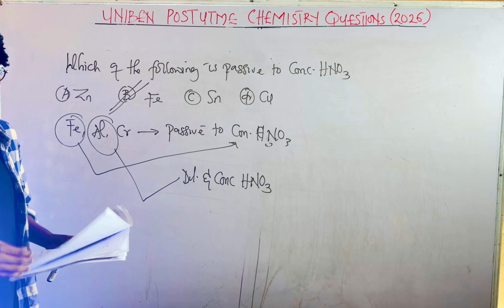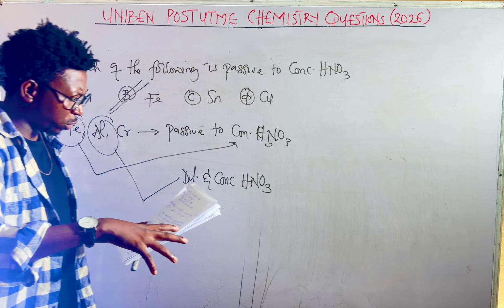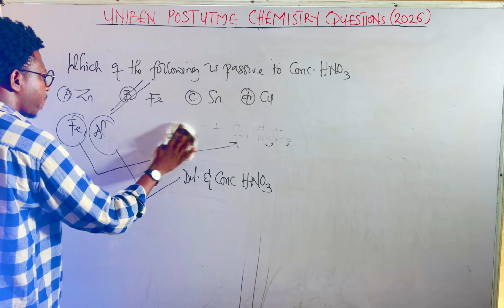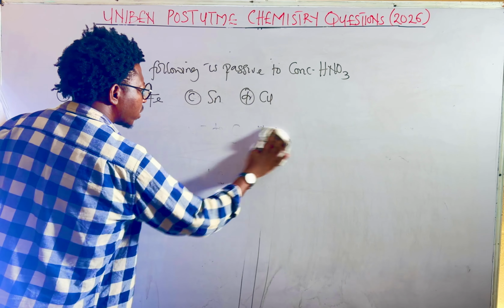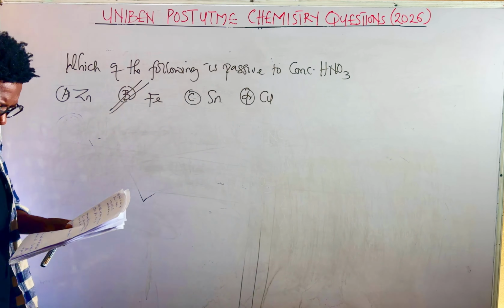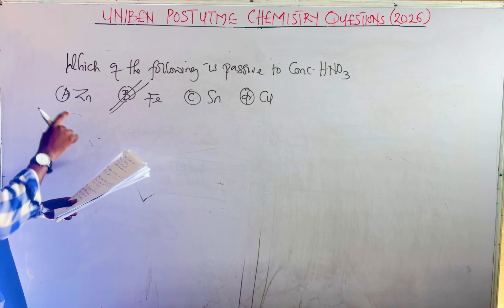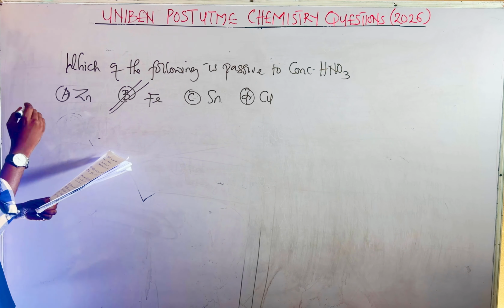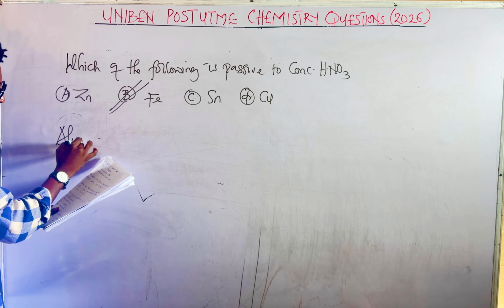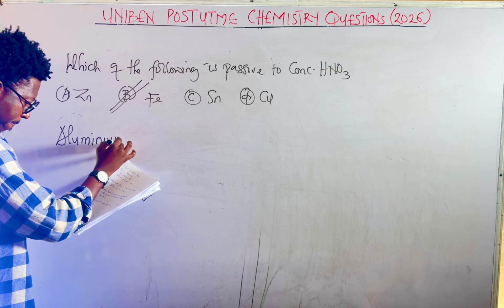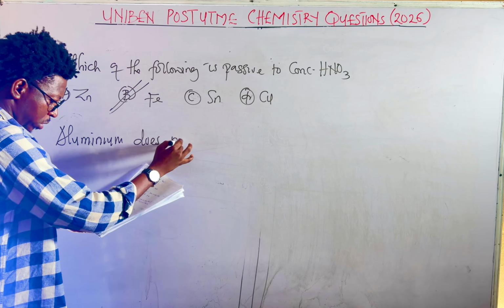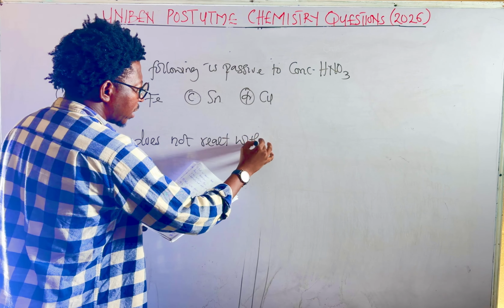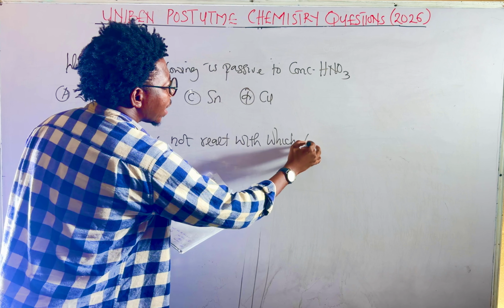I told you before that these people always find a way to repeat similar questions. Look at it, they brought out something like this again. They brought out a question again in the evening. This was in the morning. They say aluminium does not react with which acid?